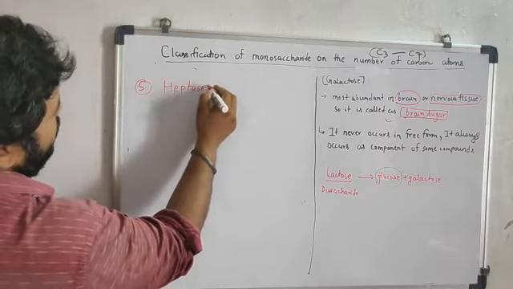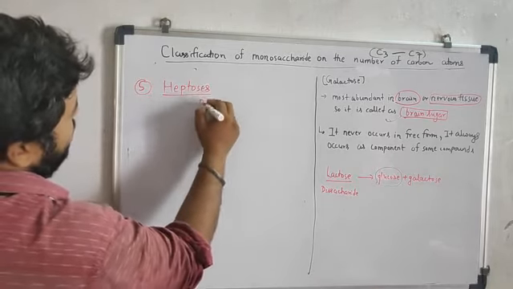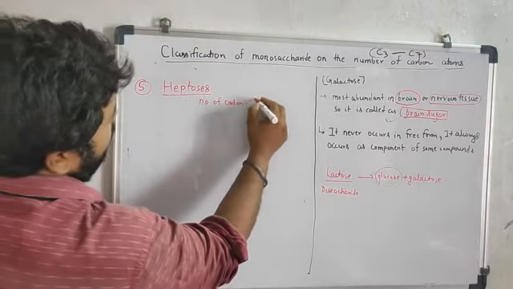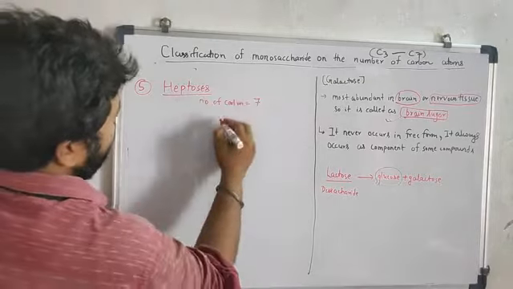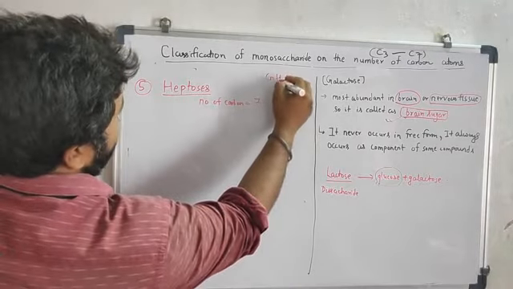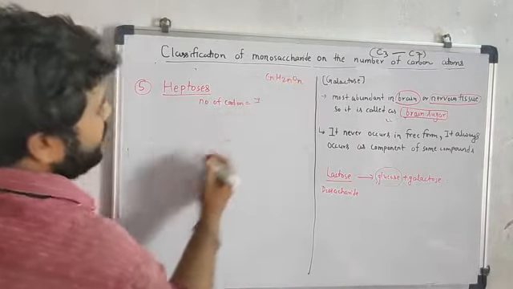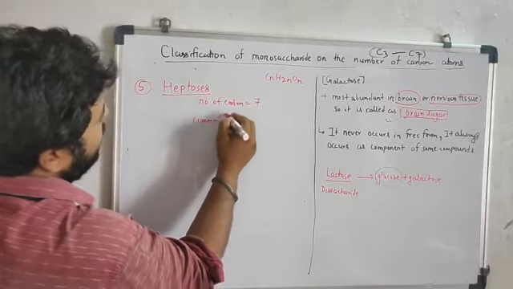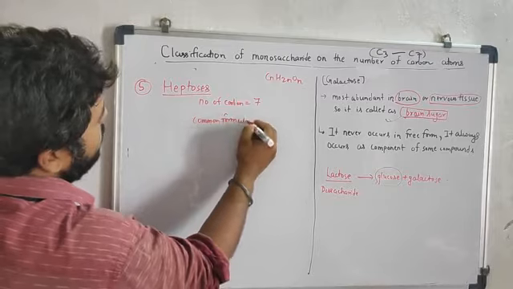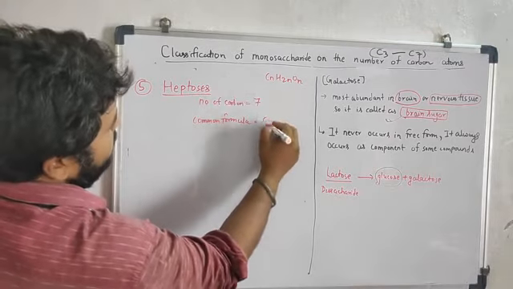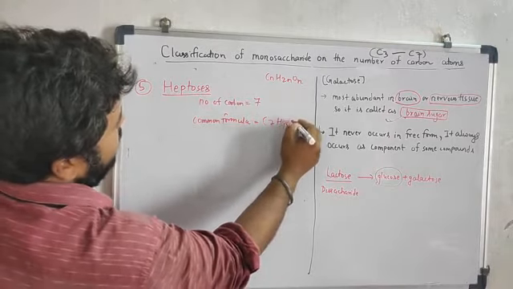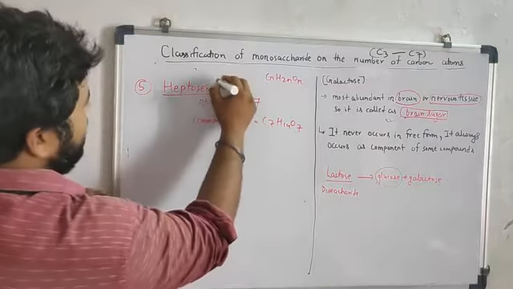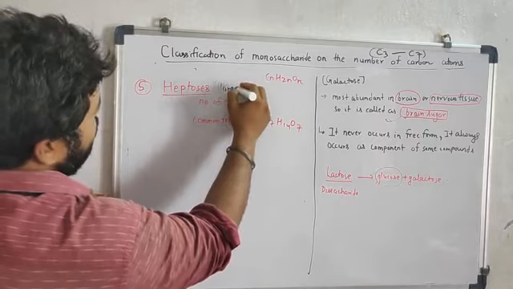As the name suggests, the number of carbons is equal to how many? 7. So the common formula, CnH2nOn. Derive this formula. So the common formula for heptoses is C7H14O7.